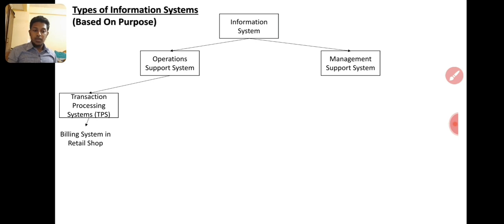So for sales management, we have the sales order information system. Then for market research, we have the market research system. Then for pricing and promotion, we have the pricing system. Pricing systems we normally do in Excel. For that also, different software has come.